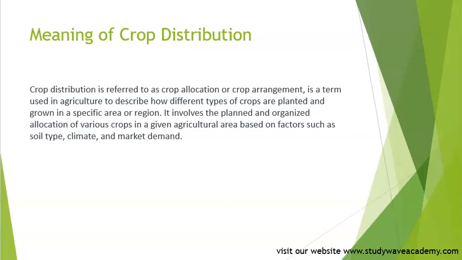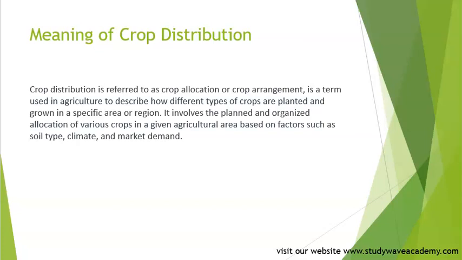So crop distribution means deciding which types of crops to plant and where to plant them on a farm or in a specific area. Farmers need to consider things like the kind of soil they have, the weather, and what people want to buy. By carefully planning how and where they grow their crops, farmers can produce more food and make better use of their land and resources.